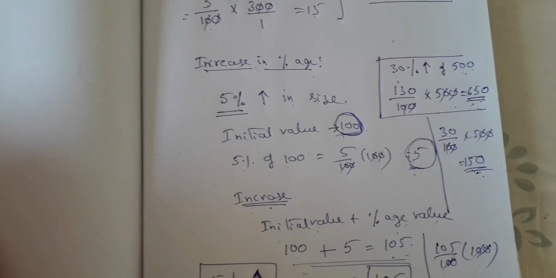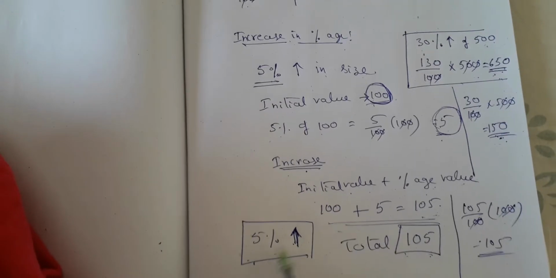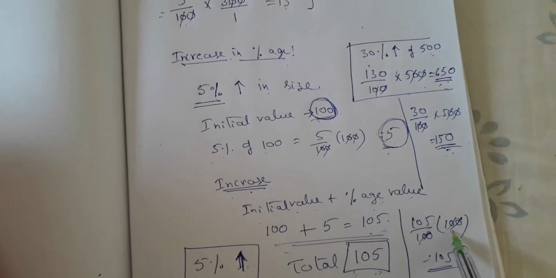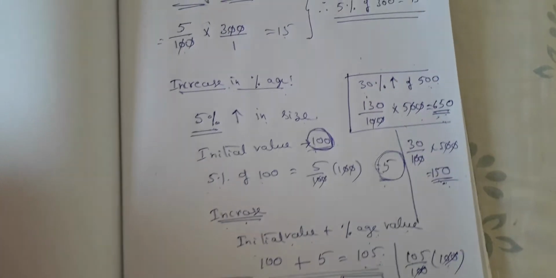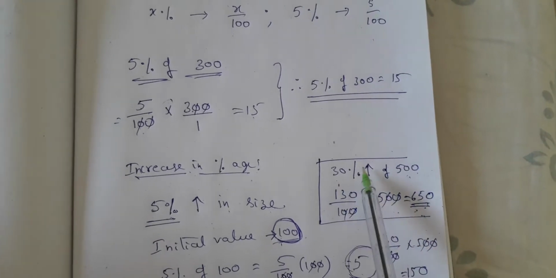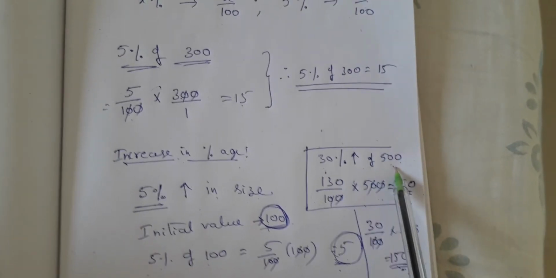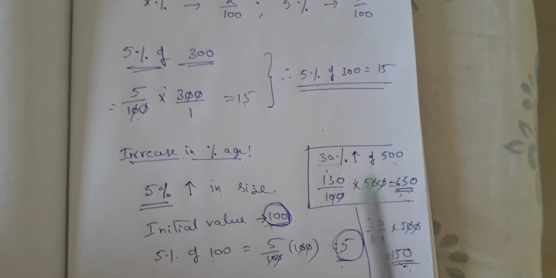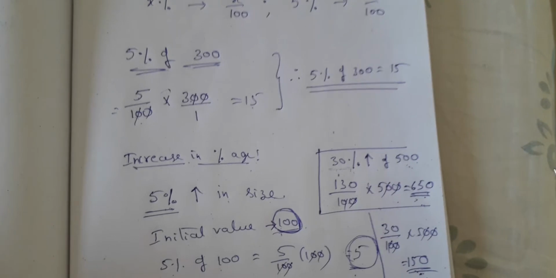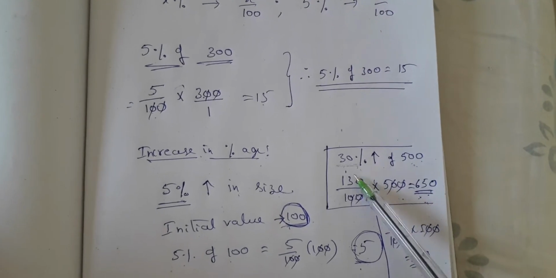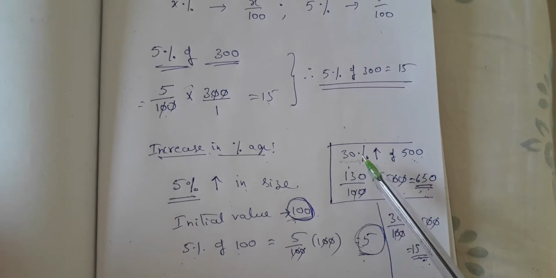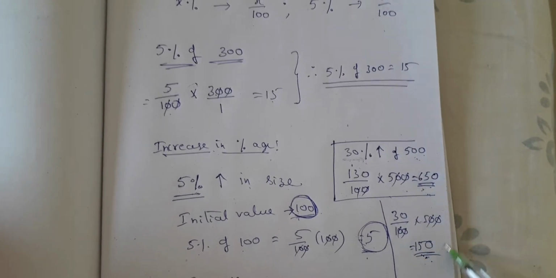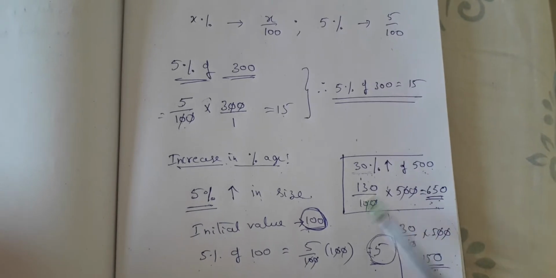But the shortcut also you have, and that shortcut is: a 5% increase means the total is 105. So you can take 105 of 100. We took another example also here, a 30% increase of 500. What does a 30% increase mean? For every 100, 30 is the increase. So the total is 130. 130 out of 100. We are not going to take 30 out of 100. If you are taking 30 out of 100, it is only to find out how much is the increase, not what the final value is.